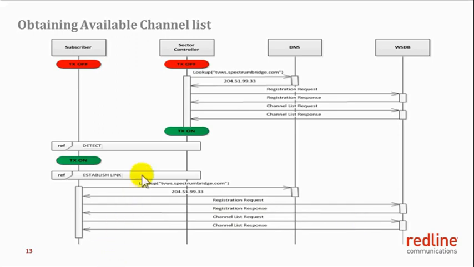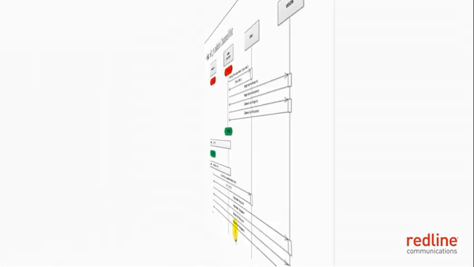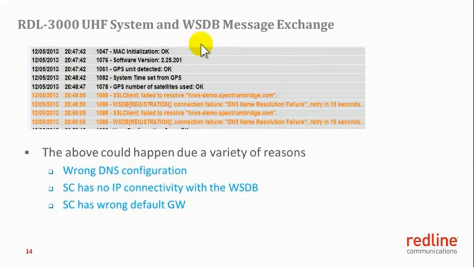The messaging between the sector controller and the white space database, as well as the messaging between the subscriber and white space database, are shown in the sector and subscriber logs later on in this video. As mentioned earlier, the white space database is Internet-based, and therefore there must exist an active IP connection between the white space database and the RDL 3000 UHF system attempting to register with the white space database and obtain the